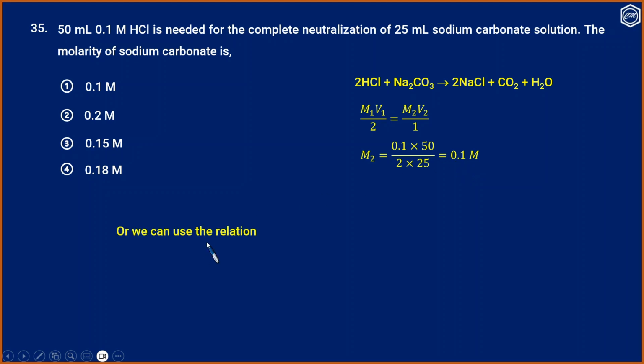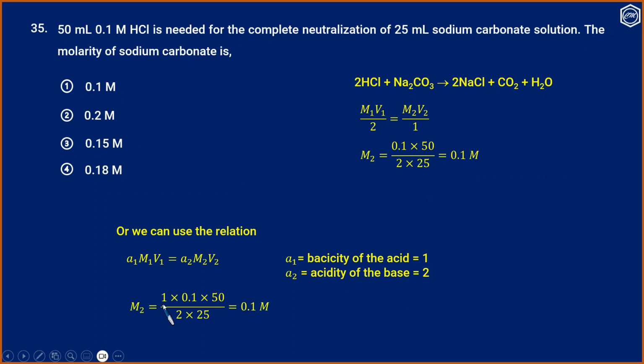Also we can use the relation A1M1V1 is equal to A2M2V2, where A1 is the basicity of the acid. For HCl it is 1. And A2 is the acidity of the base. For sodium carbonate it is 2. So we get M2 as 1 into 0.1 into 50 by 2 into 25. That again is 0.1 molar. So the answer is option 1, that is 0.1 molar.